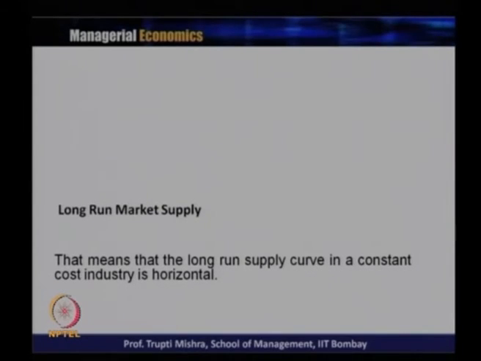It means the long run supply curve in a constant cost industry is horizontal, because the price is fixed and the supply increases on the basis of demand. Whenever there is an increase in demand, they just meet it at the same price. Now we will see the graphical representation of the long run supply curve in the case of a constant cost industry.